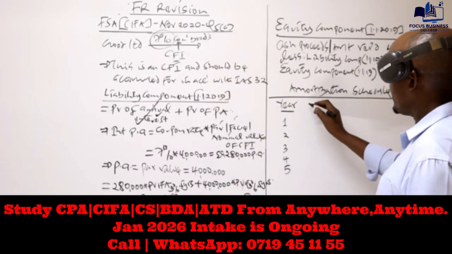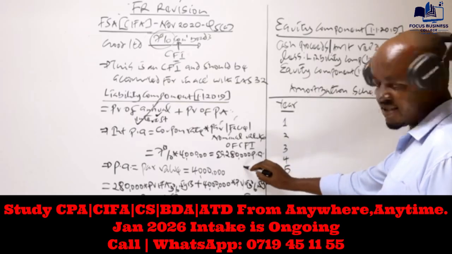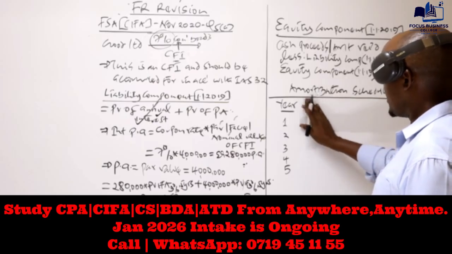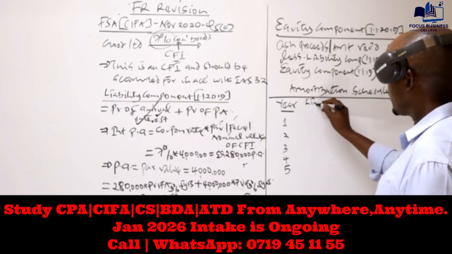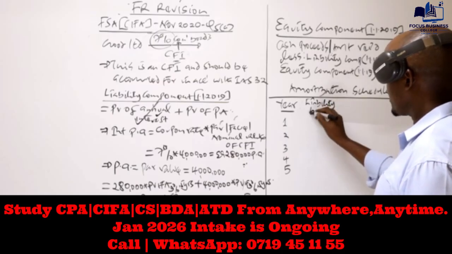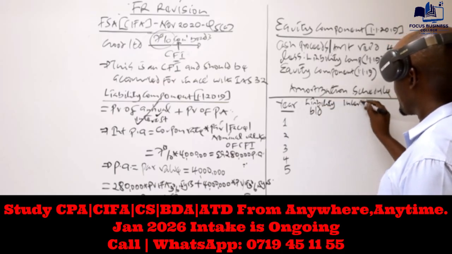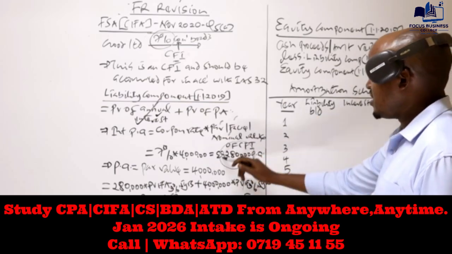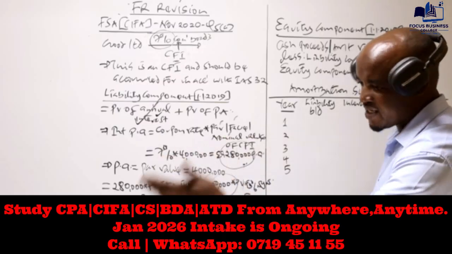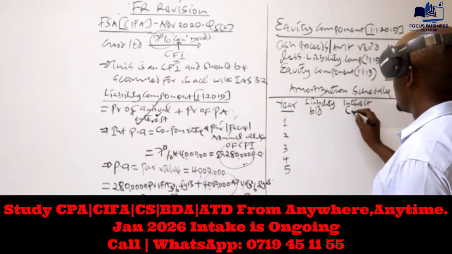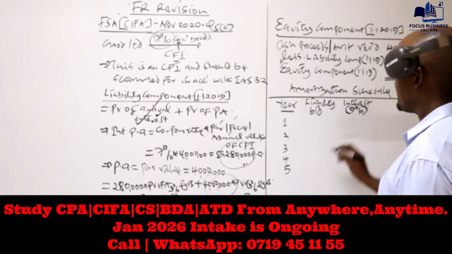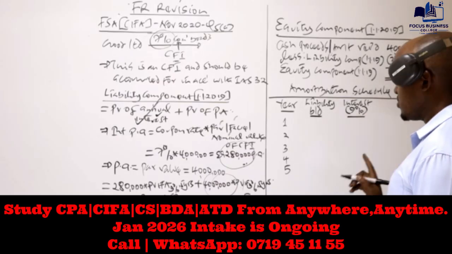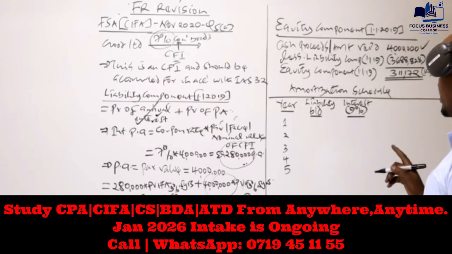So here we will have, remember what we are amortizing is the liability. So here we will have the liability at the start of year 1. The next column is interest, simply because the annual interest and the principal amount will all be paid at the end of the year. How do we compute this one? We compute this using the effective interest rate, which is 9%, not 7%. So we don't use the coupon interest rate, we use the effective interest rate.